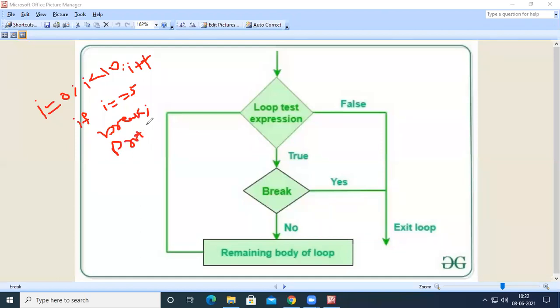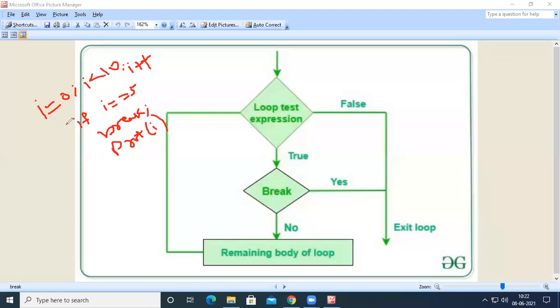If we execute this code, the initial i value is 0, and 0 is less than 10, so 0 will be printed. Then 0 becomes 1 and 1 is printed, 1 becomes 2 and 2 is printed, then 3 and 4 are printed. When 4 is incremented by 1, it becomes 5, and when we check the condition 5 less than 10, the condition is true.